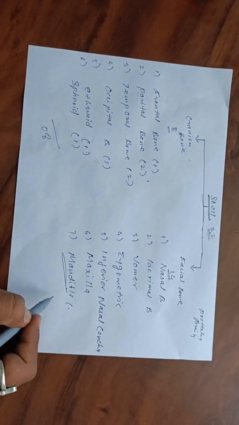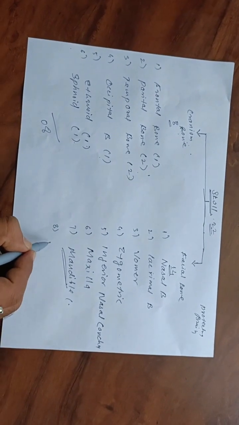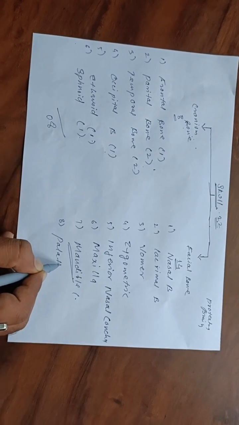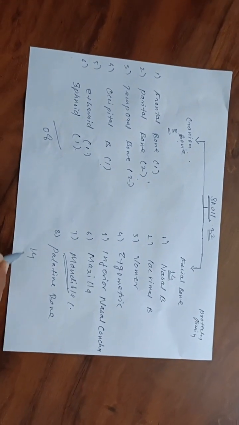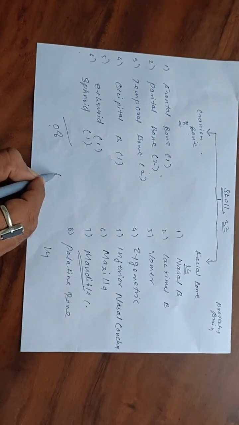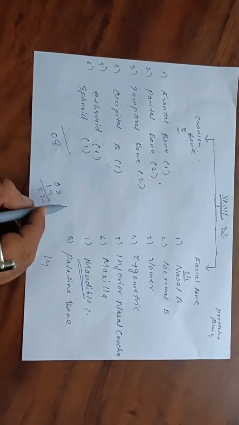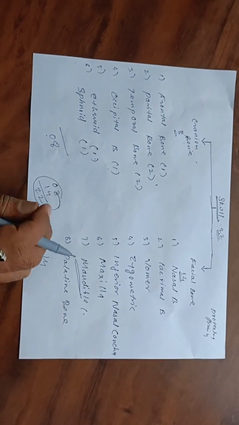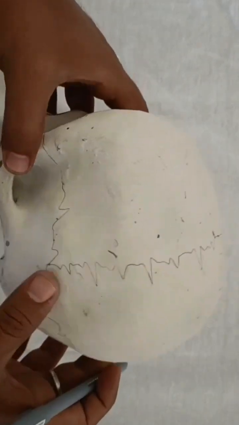Like this, the 14 bones will come, as well as one more bone, sorry, that is the palatine bone. Okay, like this, 14 bones plus these 8, so 14 plus 8 is equal to the total bones in the skull, that is, 22 bones are present in the skull. This is the superficial view denoting up to 22 bones.